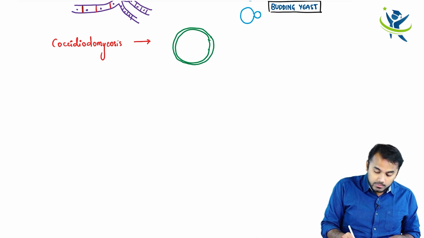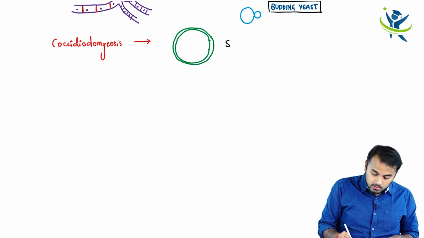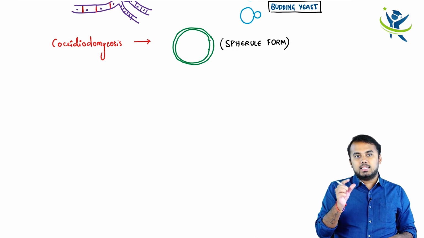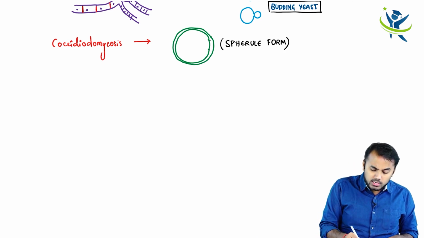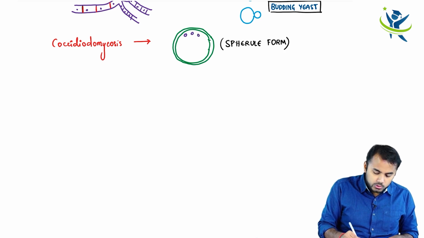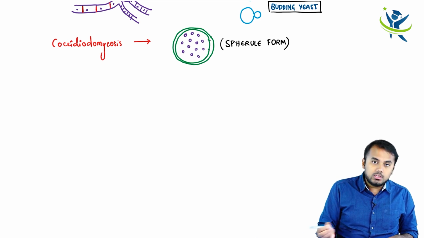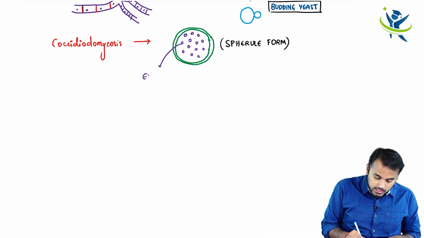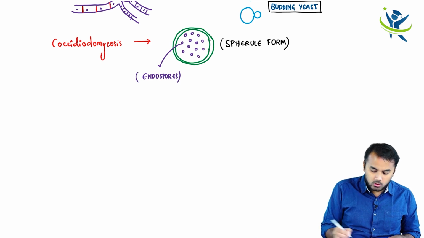Now this form is called spherule. So whatever I have drawn is a single spherule. When you look into that spherule microscopically, you will find small spores in it, and you know what these spores are? These are called endospores.